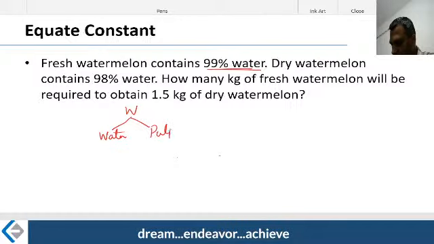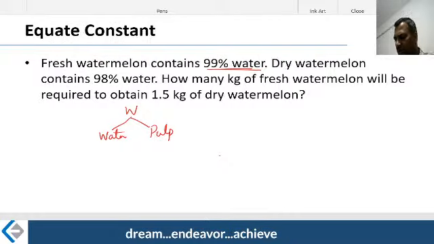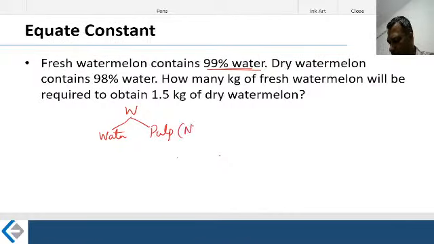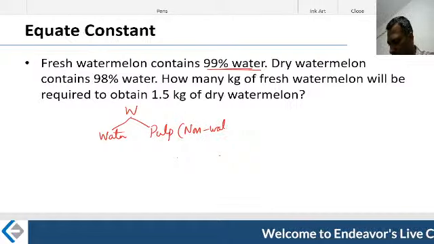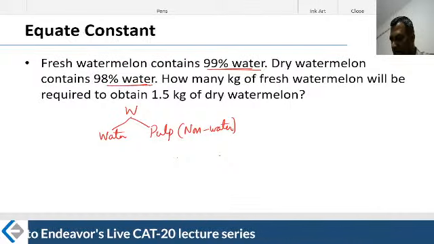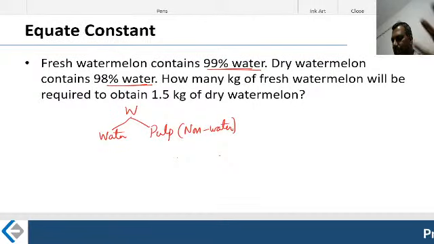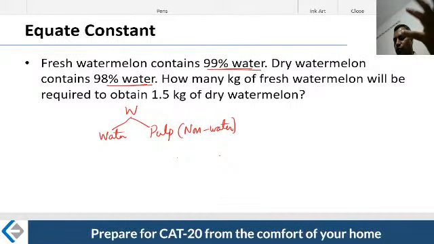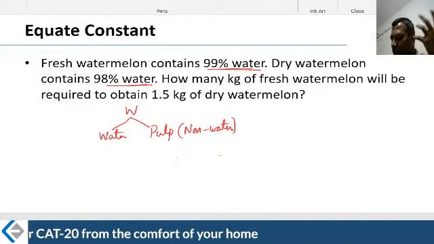I'm calling it pulp. Feel free to call it whatever you want. Pulp is nothing but the non-water portion. Basically, there is a water portion and there must be a non-water portion after evaporation. Water is getting evaporated. The dry watermelon contains 98% water, which means you probably kept this watermelon in front of the shop for a few days in that hot sun. Despite the thick skin, some portion of water might have evaporated.